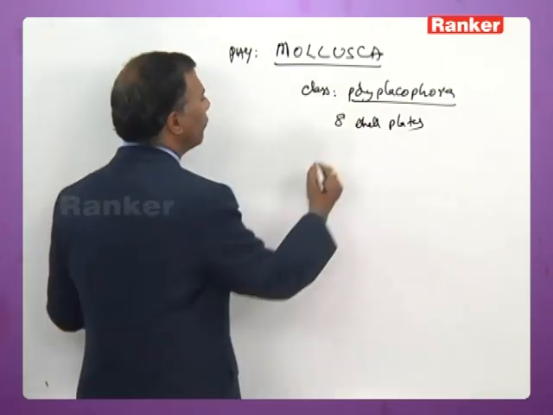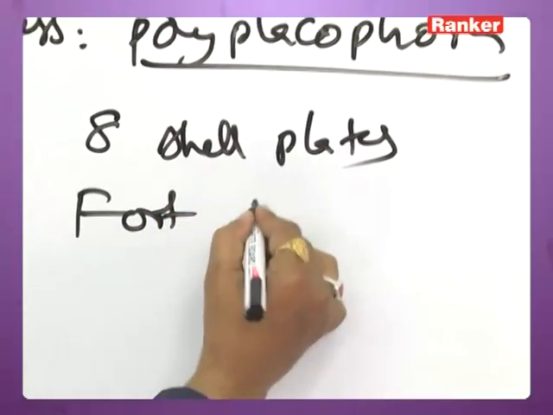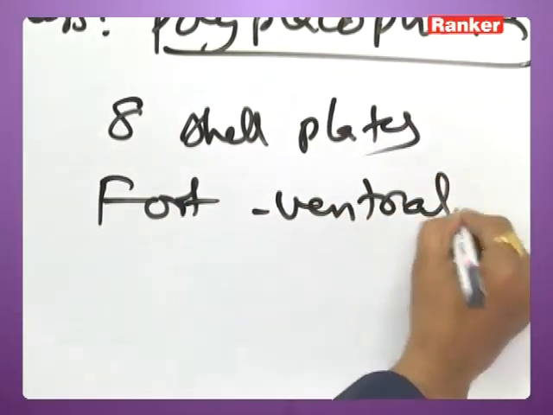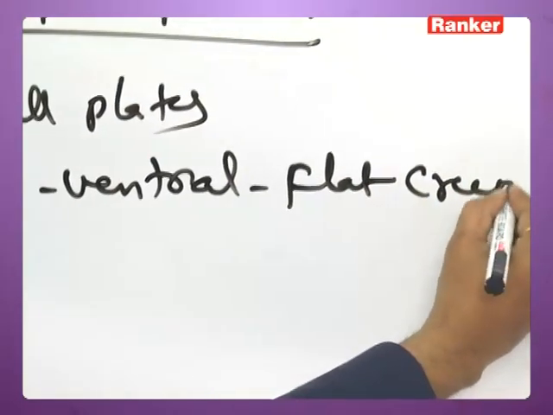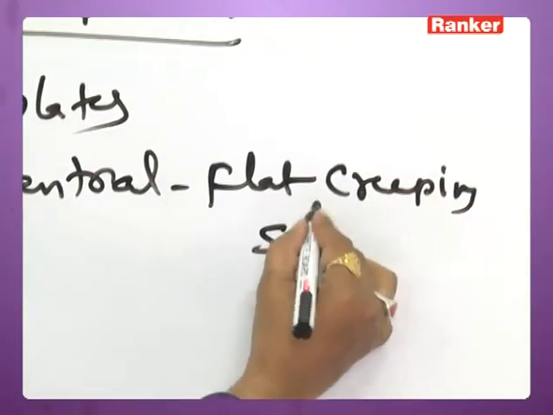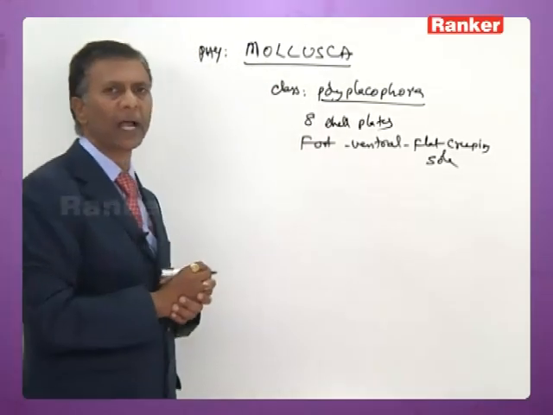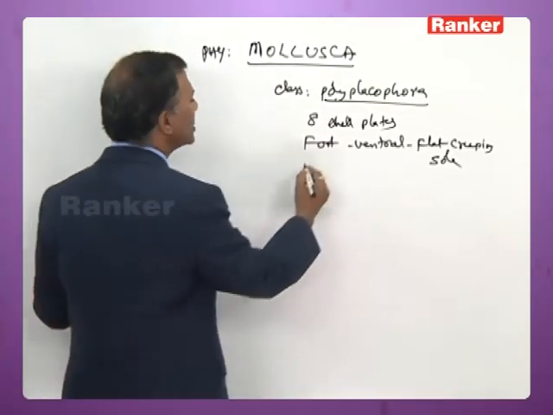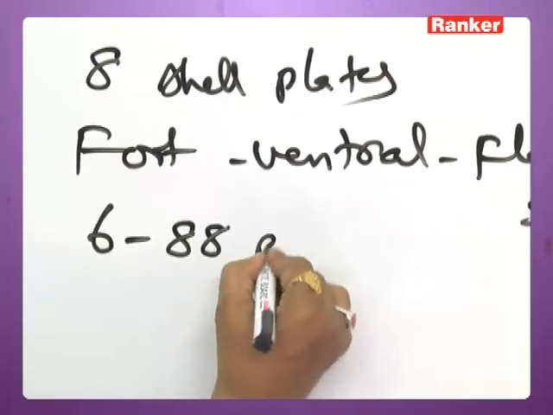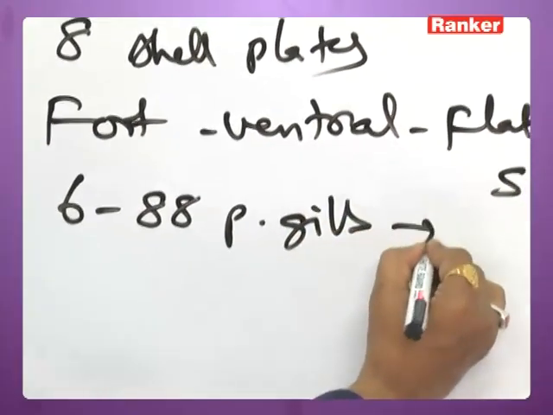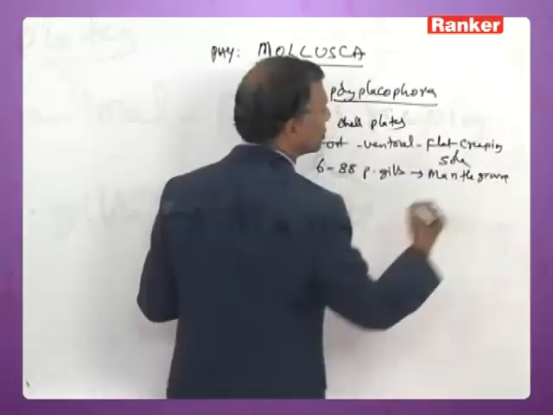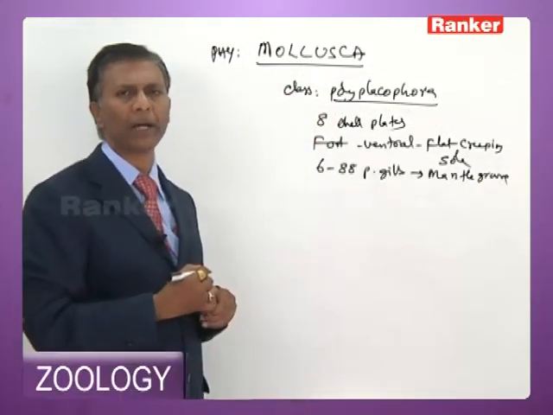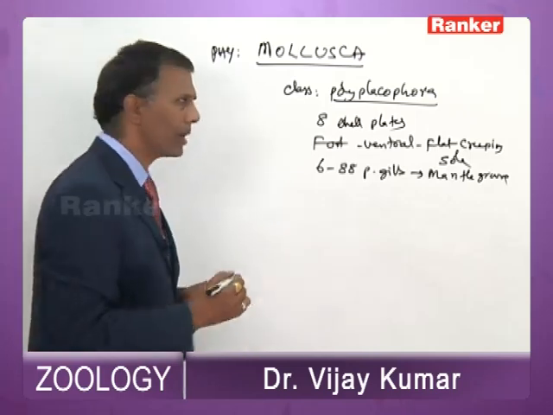The foot is ventrally placed with a flat creeping sole. 6 to 88 pairs of gills are embedded in the mantle groove.